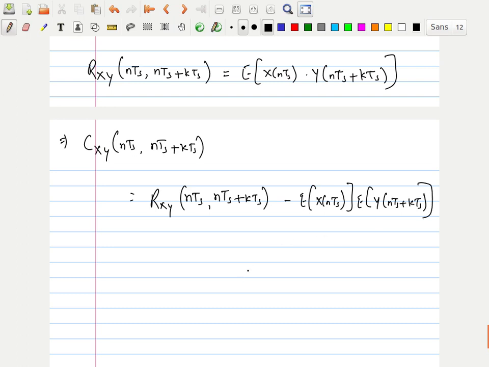See, almost all formulas are similar, but you have to keep in mind whether it's a discrete case or continuous case. So we got the cross covariance.